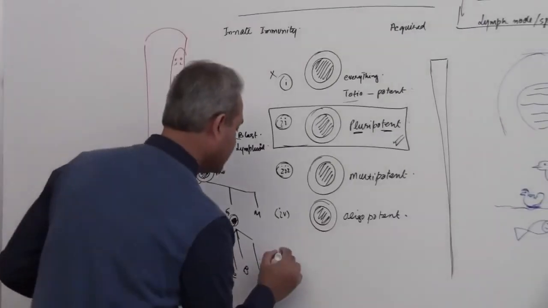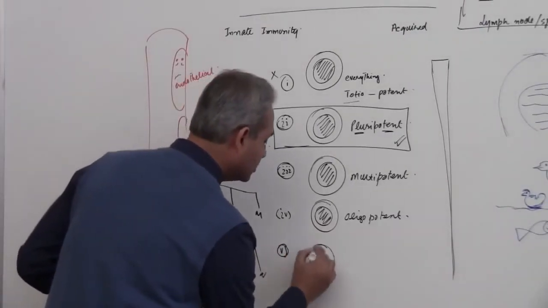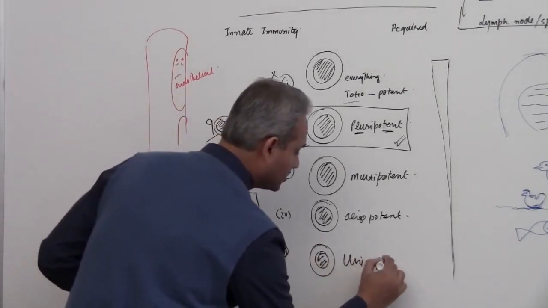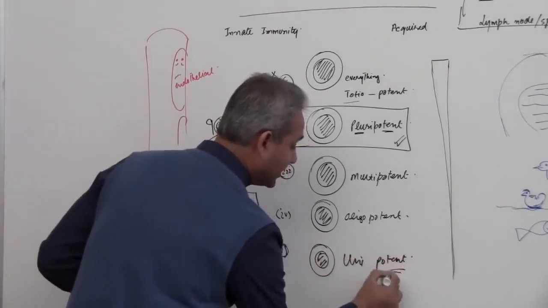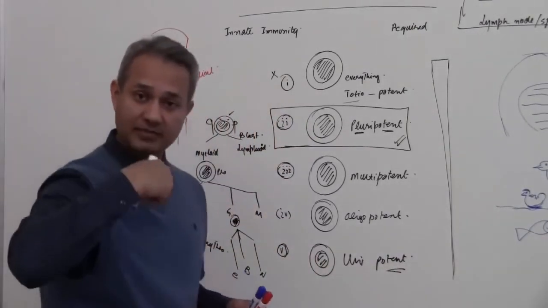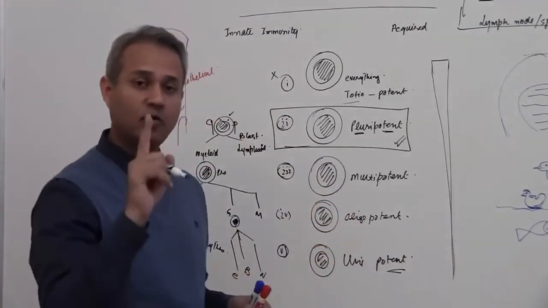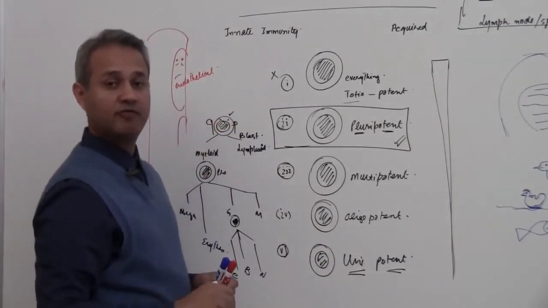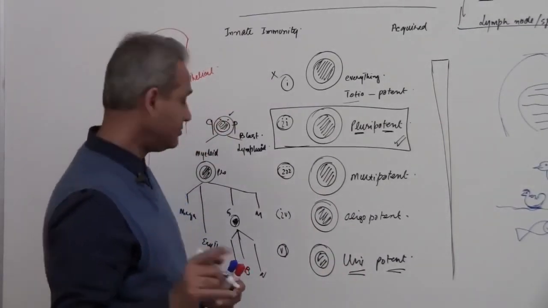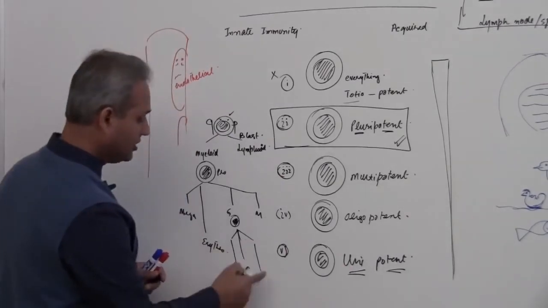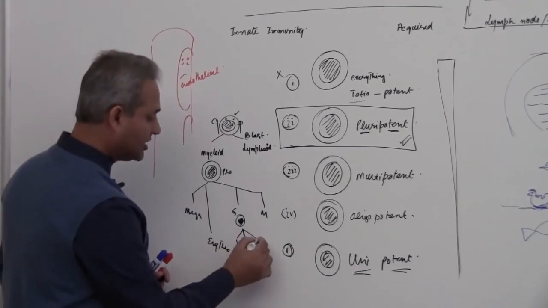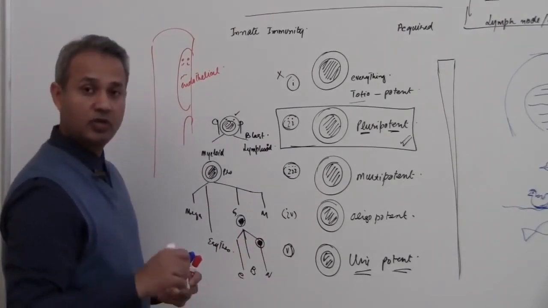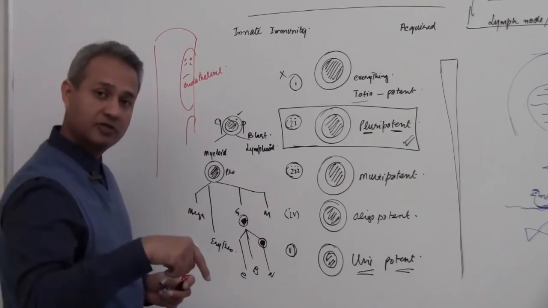And finally, unipotent. Unipotent cells are stem cells. That means they'll make themselves and they'll make one other cell. They would only give one other type. So for example, in this neutrophil lineage, we'll talk about a committed cell here, which would only be making neutrophils.